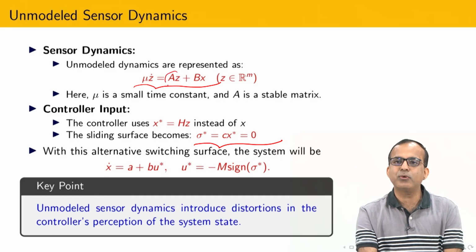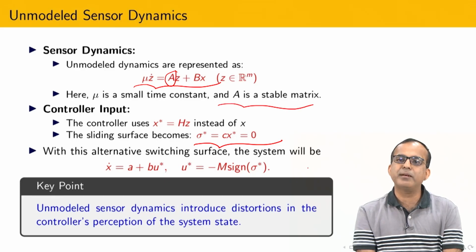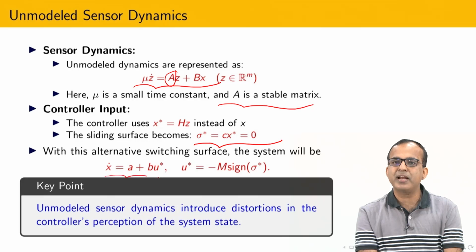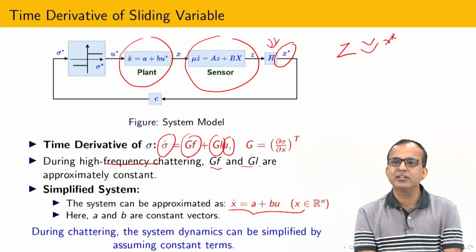We are assuming that whatever sensor is stable, so how to make it stable? The A matrix you can make stable. Now I have already assumed that whenever high frequency chattering occurs, at that time the system parameter becomes constant, or approximated by a constant, and u, the sliding mode control at that time, is sigma star. Whatever output comes from the sensor passes through this gain, which the user has to design.